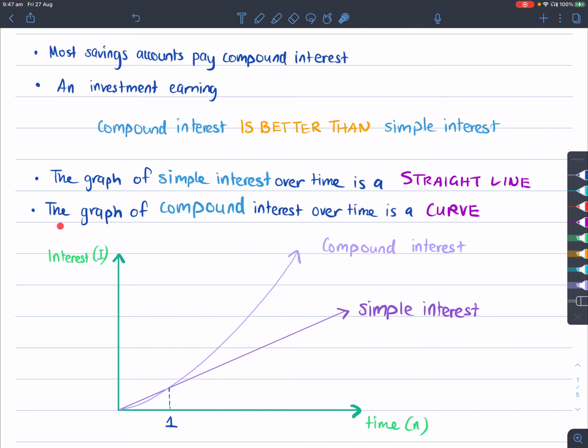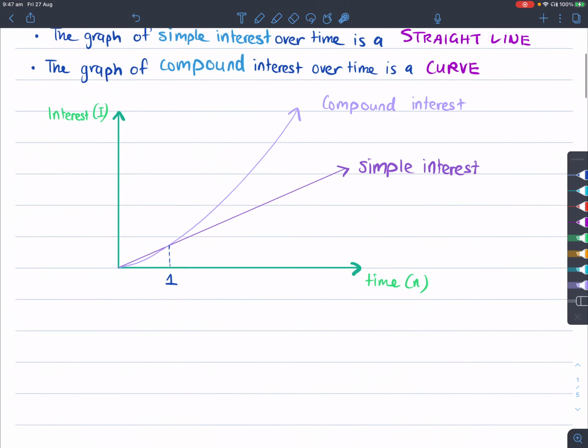But the graph of compound interest over time is a curve, meaning it grows exponentially. It's going to grow faster and faster because your principal keeps growing, and so your interest keeps growing. The only time the compound interest is lower than the simple interest is between the beginning and the first year. But once you get past that first year, the compound interest rises much quicker.